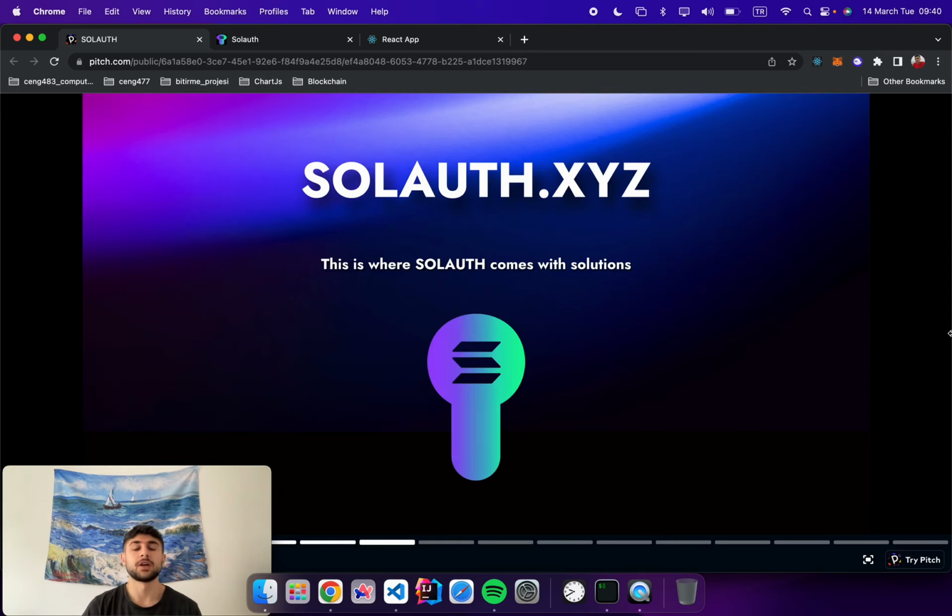This is where Solauth comes with solutions. On our platform, users can build their Solana profiles, generate their social recovery wallets, and connect to applications using this one Solana profile. This gives them more ownership and responsibility over their own digital identity.